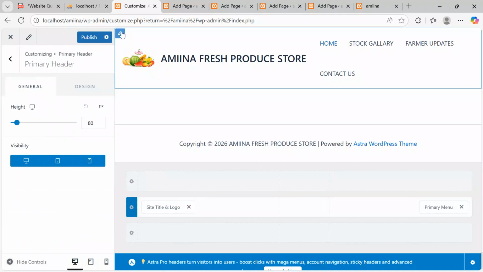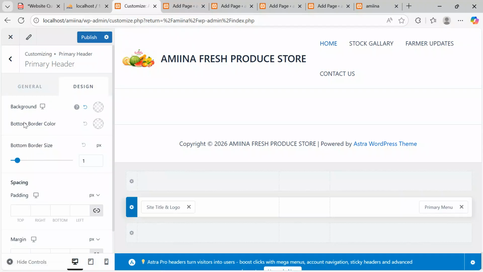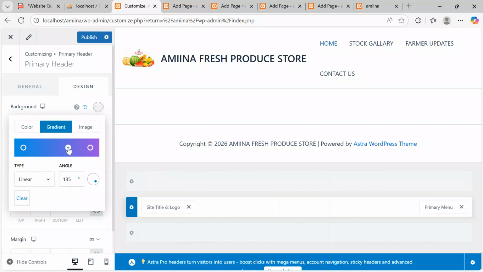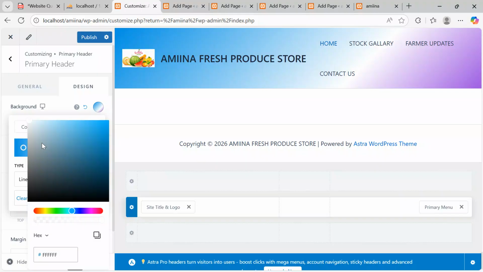After getting it at that point, I'll come and then say, let me check the outer pencil. The outer pencil, I check the design tab, come to background color. I want to put gradient to make my site look amazing. Over here, that will be very, very eye-catching. So after getting it at that, I'll also come and publish.